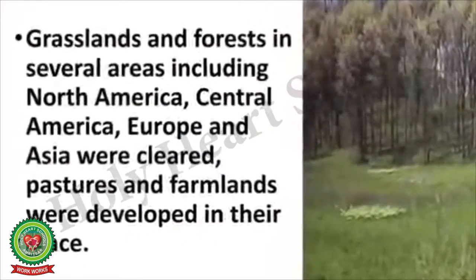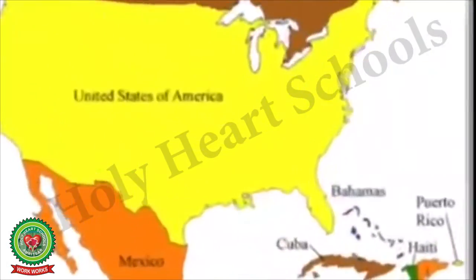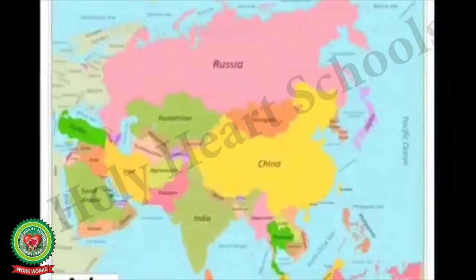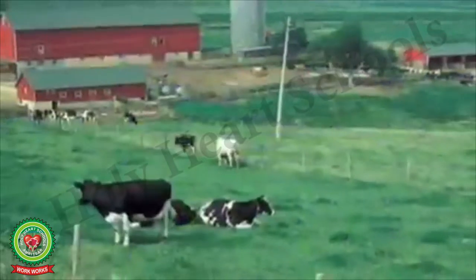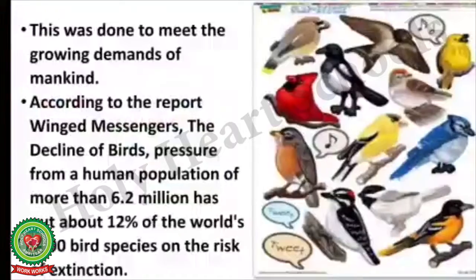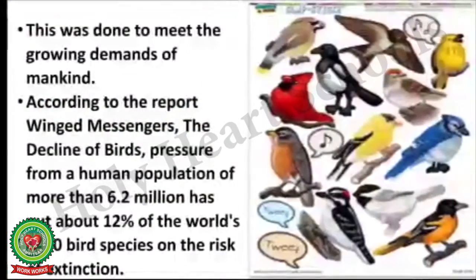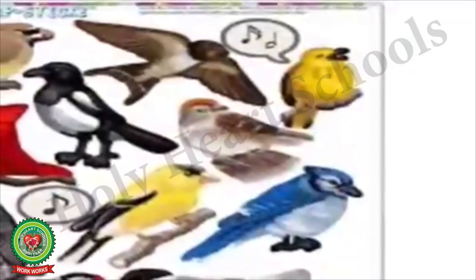Grasslands and forests in several areas, including North America, Central America, Europe, and Asia, were cleared, and pastures and farmlands were developed in their place. This was done to meet the growing demands of mankind.